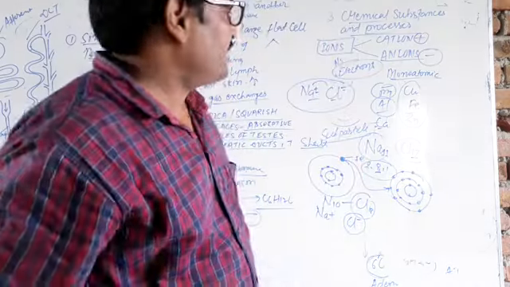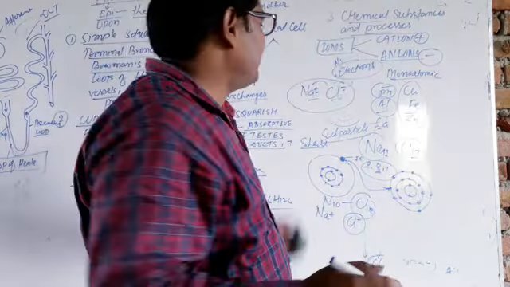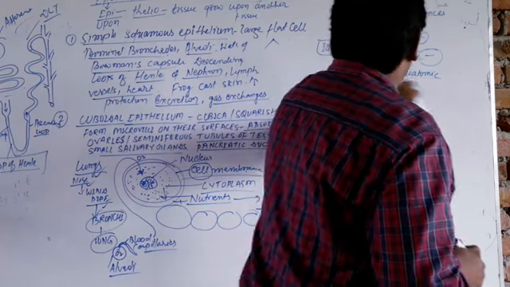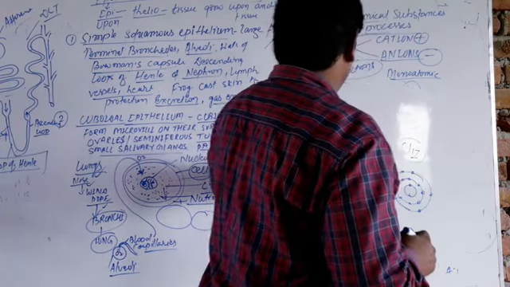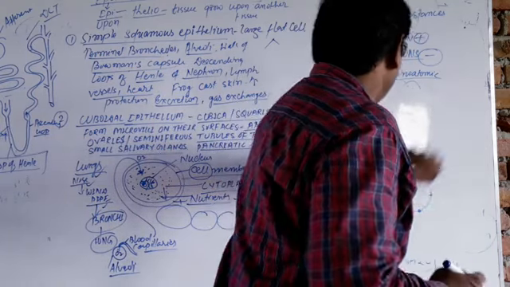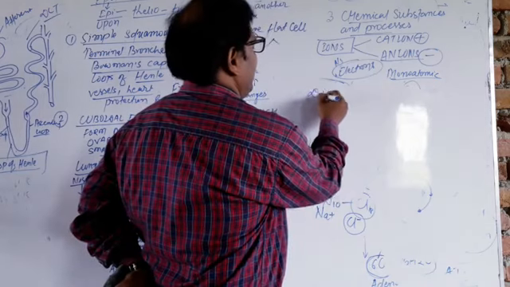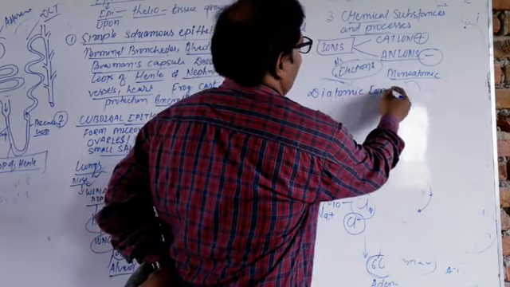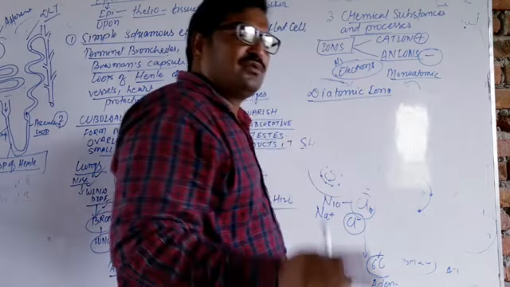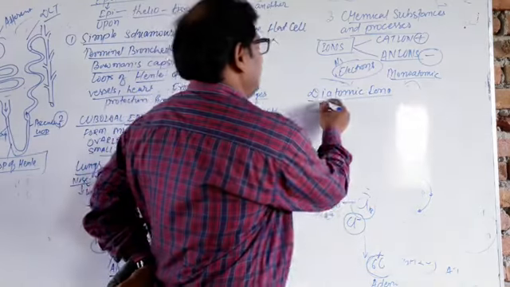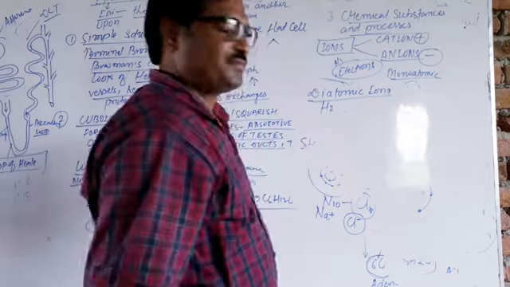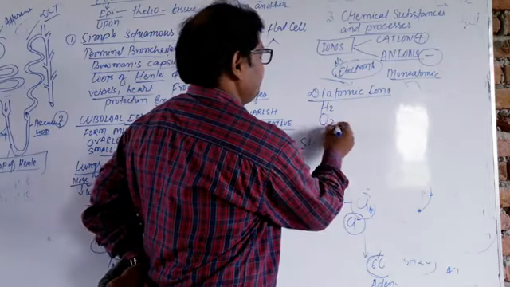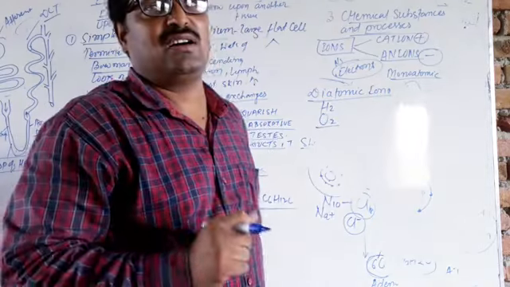And after that, there are some diatomic ions. Now we are going to talk about diatomic ions. Diatomic ions are those present as two atoms. For example, H2O, hydrogen and oxygen.